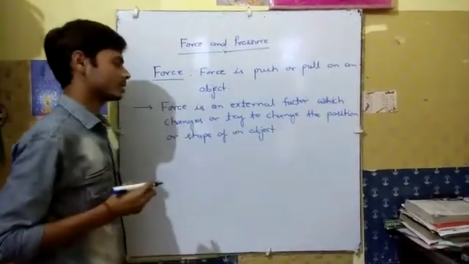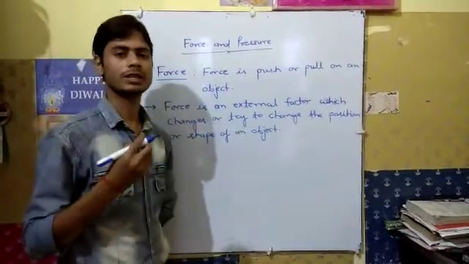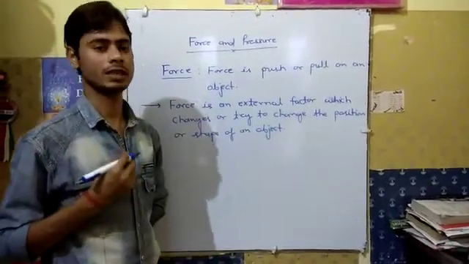Now we understand how the position of an object is changed.